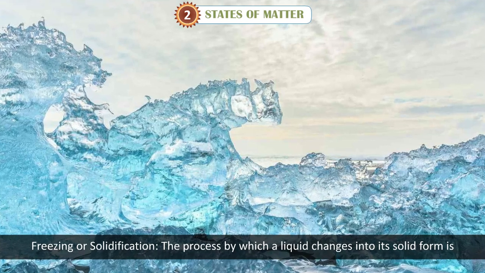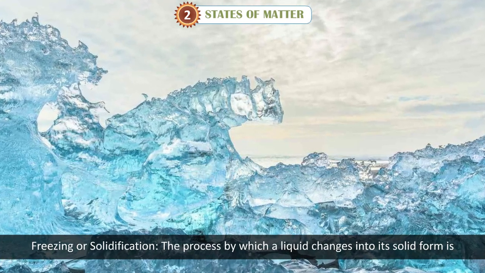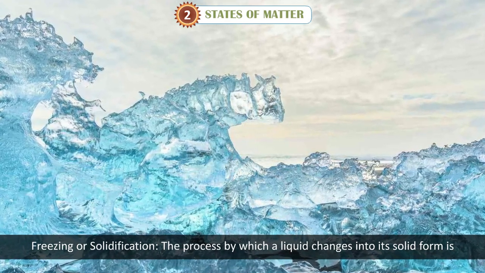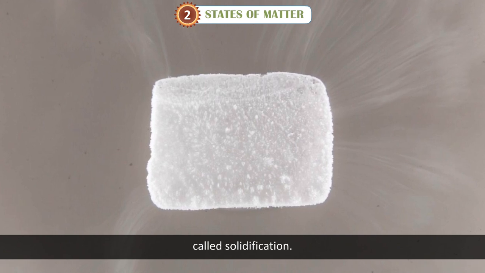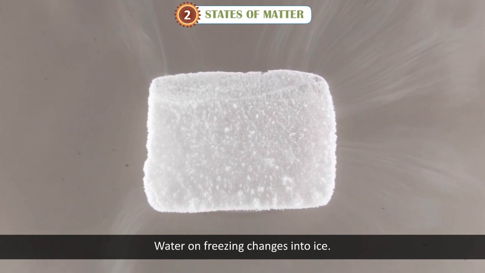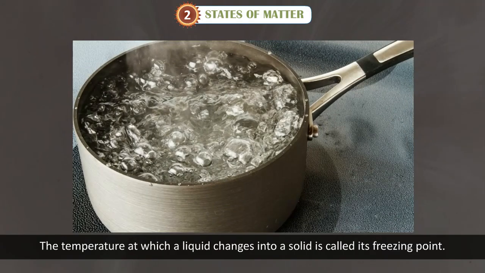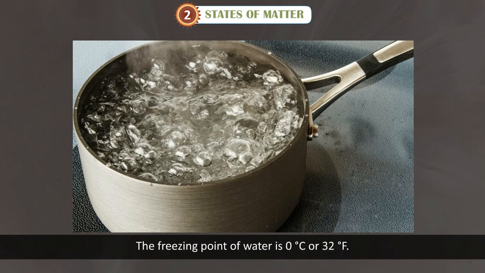Freezing or solidification. The process by which a liquid changes into its solid form is called solidification. Water on freezing changes into ice. The temperature at which a liquid changes into a solid is called its freezing point. The freezing point of water is 0 degrees Celsius or 32 degrees Fahrenheit.